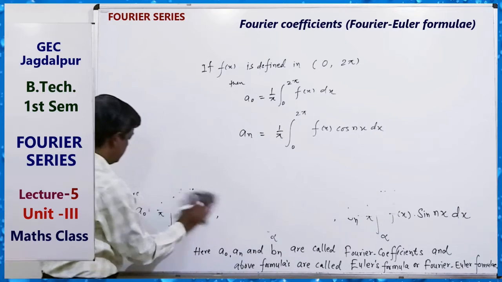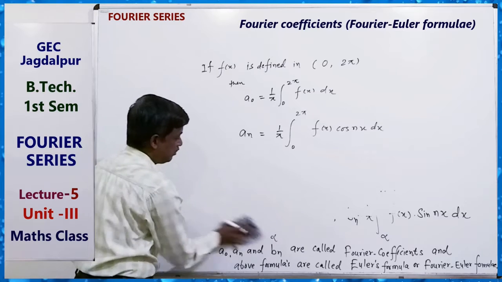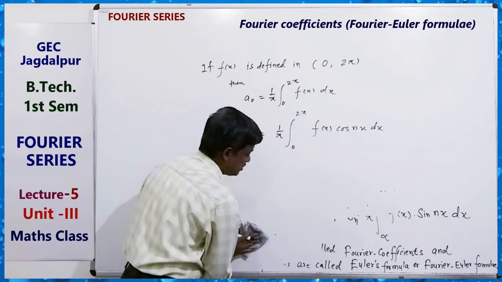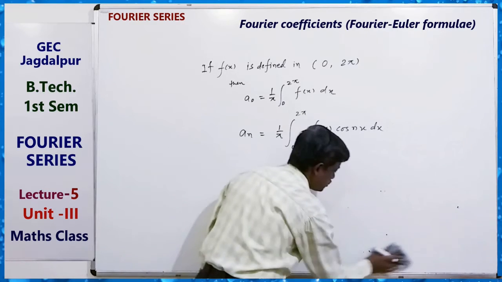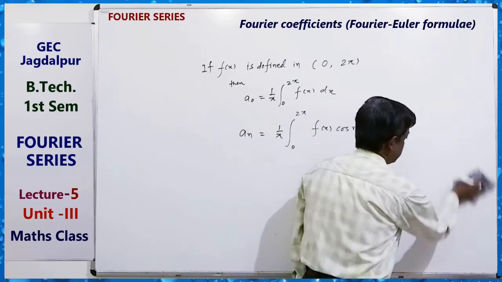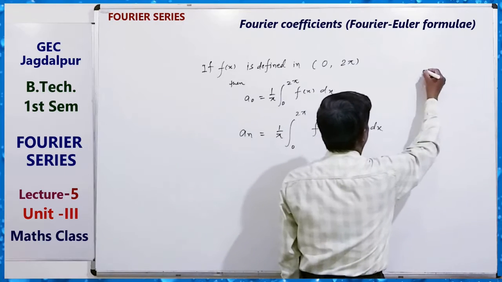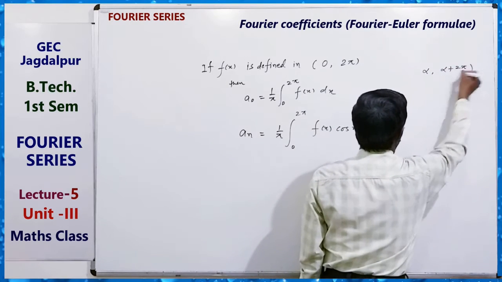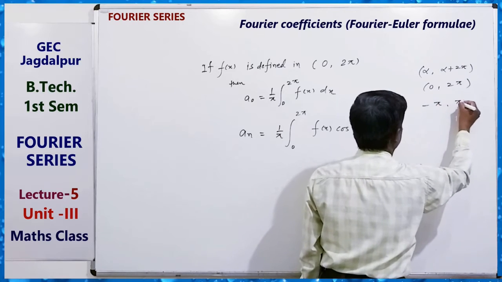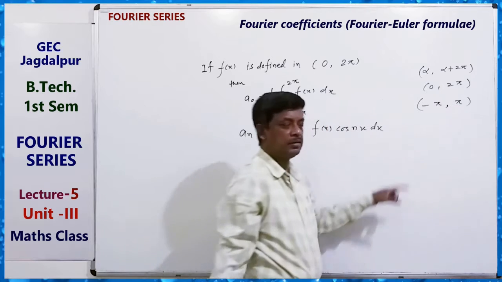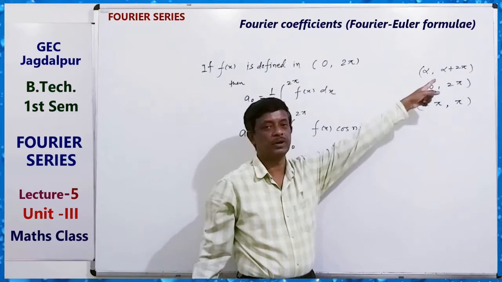How can we write the formula for a0, an that depends on the interval? If the interval length is 2 pi, it may be given as 0 to 2 pi, alpha to alpha plus 2 pi, or minus pi to pi; these all have interval length 2 pi.